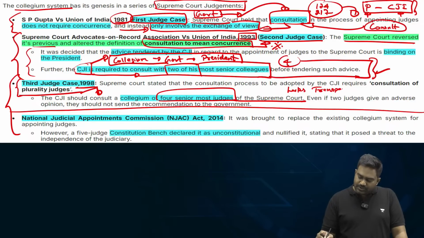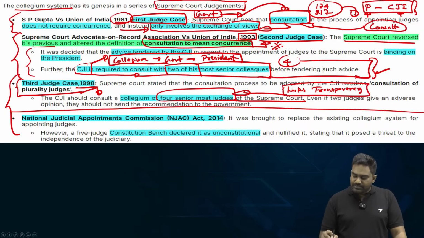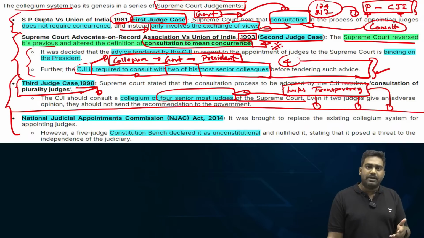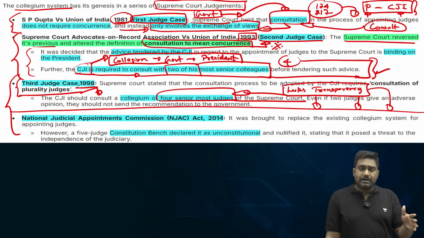Within the collegium, there is no transparency, no accountability. It's like judges appointing themselves, right? So there is no transparency at all. Whatever the collegium decides, in a way it has been made binding on the government, which is not fair, which is not transparent, which is not accountable. You can't have such a system in a democracy as well. Yes, the judiciary has to be independent, free from executive control, but that doesn't mean the judiciary can do what it wants.